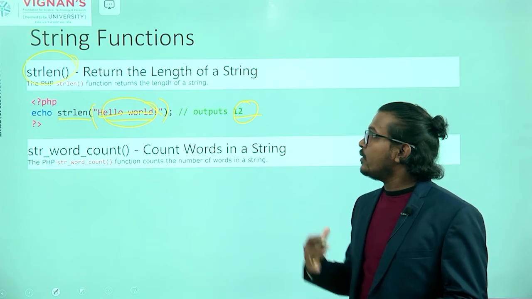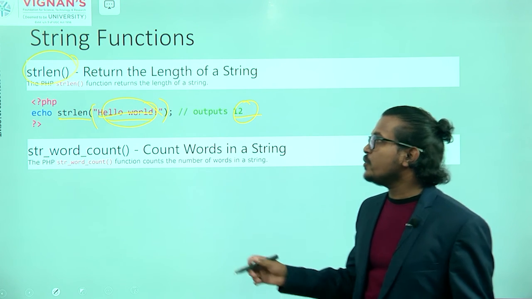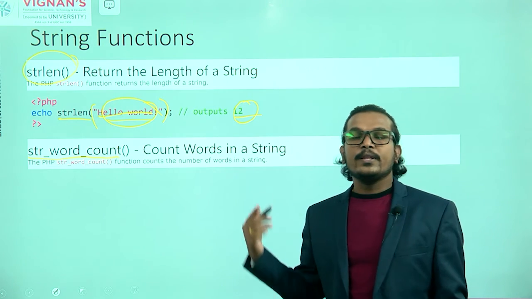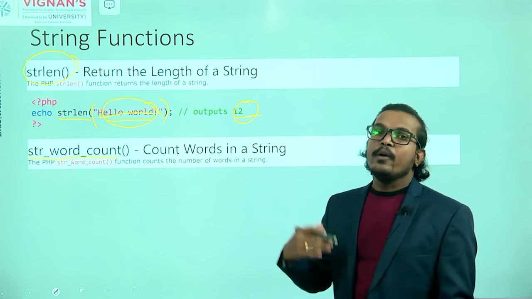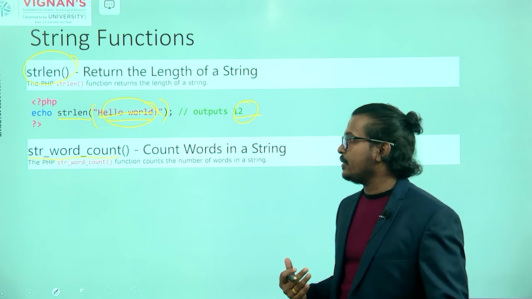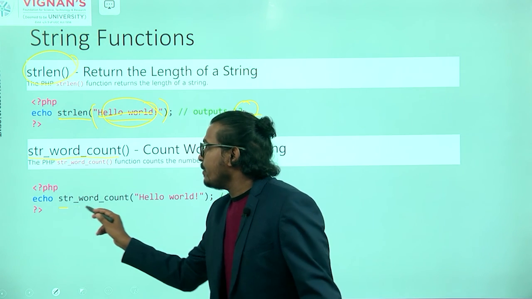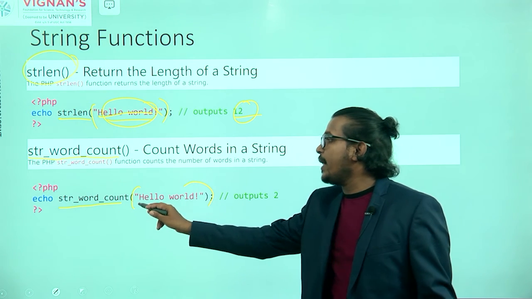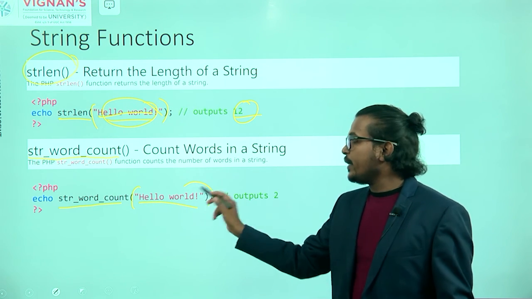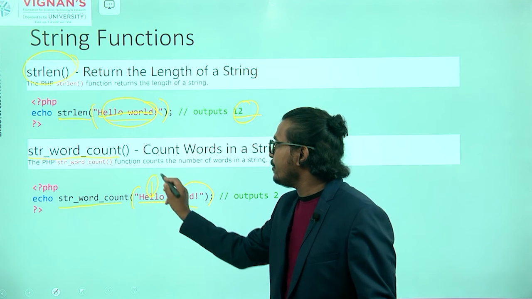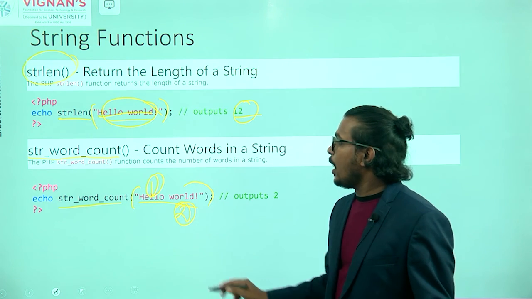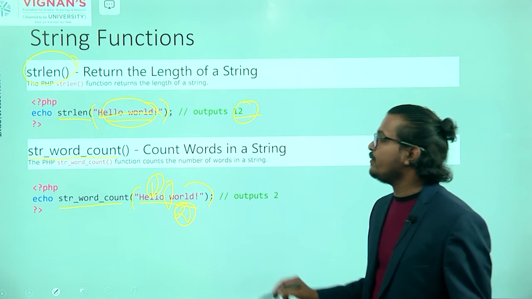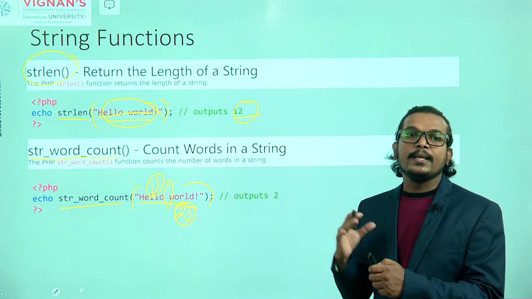Next one is counting the words in a string. For that we have to use the str_word_count function. With the help of this string function, we are counting the number of words in that particular string. For example, str_word_count, here you have to pass your string within the quotations. So how many words are there? Hello is one word and world is a second word. How do we say that hello and world are two different words? Because here we have the space, right? With the help of that space, we are counting the number of words there.